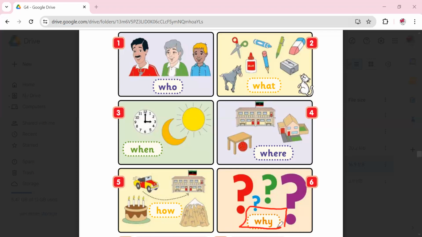Why? We use it to ask about a reason. I want a reason from you. Why are you doing this? Or why are you sad? Why are you happy? Why didn't you study for the exam? Why? We need information, معلومات again. However, your answer always starts with because. You give me the reason why this happened or why did you do that. So I would say because, well, for example, why are you happy? Because I won the game.